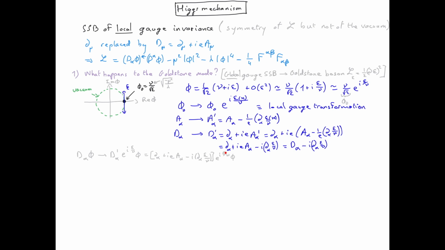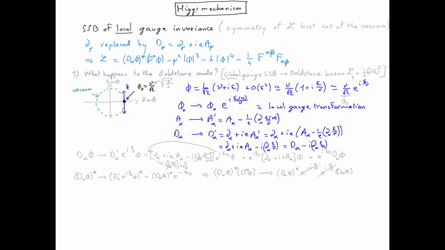We want to move the exponential to the left, and we see that only the covariant derivative will act on the exponential because of the space-time dependence of epsilon. The derivatives of epsilon cancel. We get similarly for the complex conjugate term. So the product of D_alpha phi star times D_alpha phi is obviously local gauge invariant.